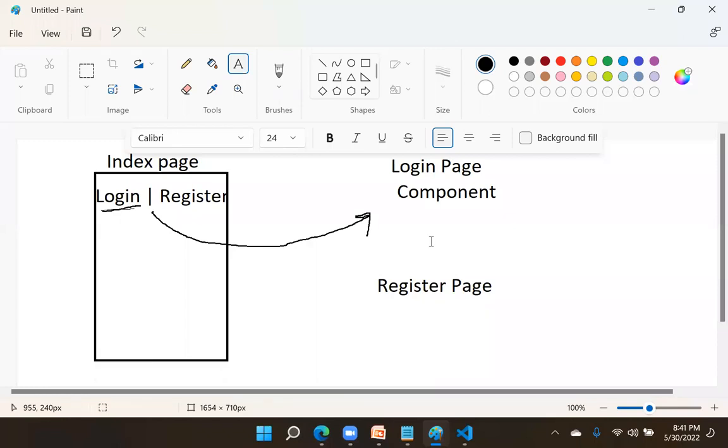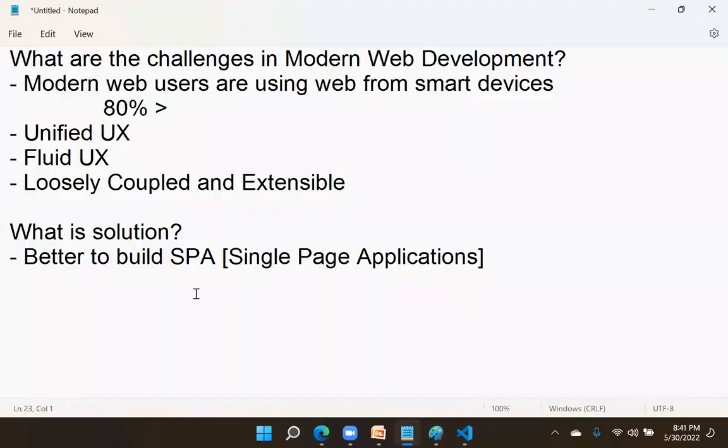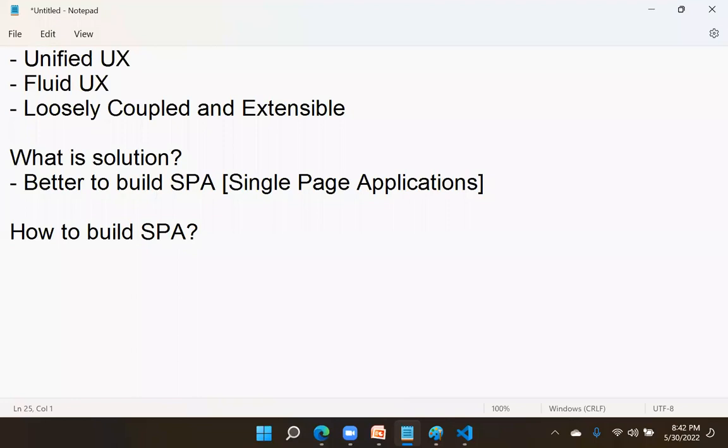Then it is easy to extend. Then it is easy, fluid. It is unified. It can fit onto any device. So what is the solution? The solution is to build single page applications. Now the question is how to build a single page application. Can we build a single page application with JavaScript and jQuery? Yes, we can.